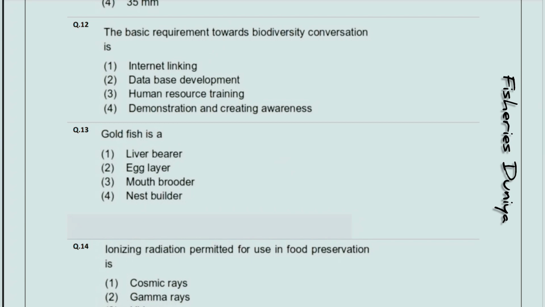Next question, the basic requirement towards biodiversity conservation is. So the correct answer is option number 2, database development. Next question, goldfish is a. So the correct answer is option number 2, egg layer.